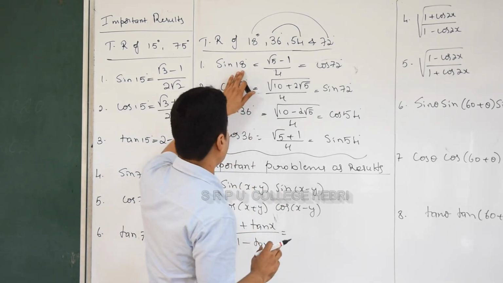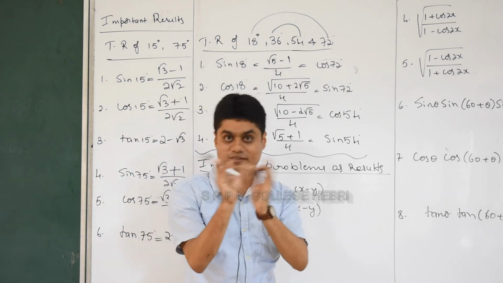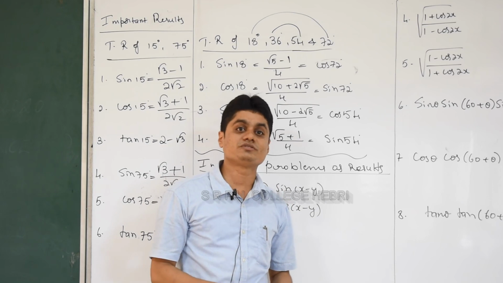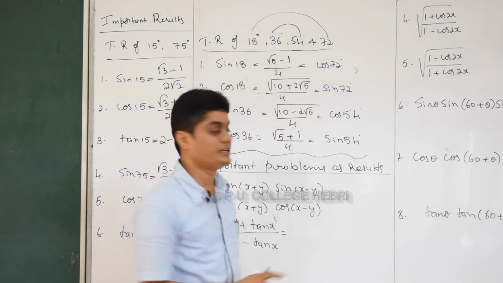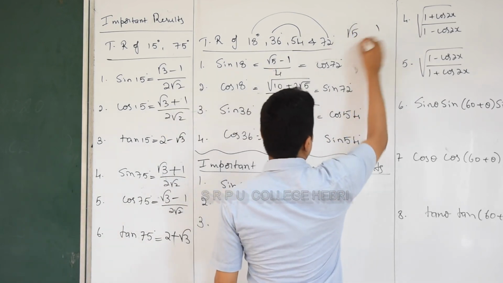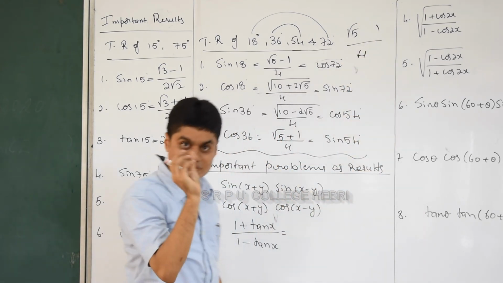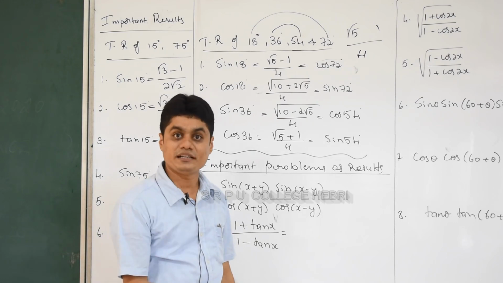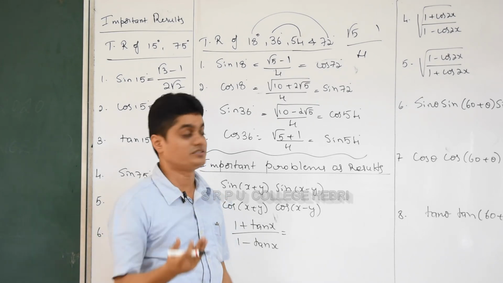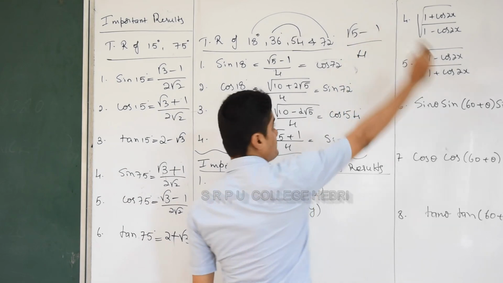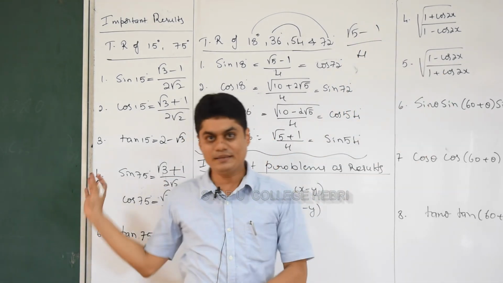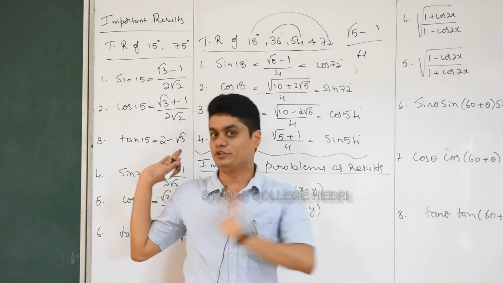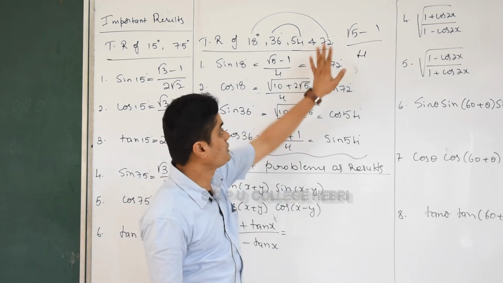See 18, definitely because of subtracting of 2, right? sin of x minus y must have been used. So in sin of x minus y, what is the sign? Minus. Which numbers should you remember? √5, 1 and 4. 18 is a smaller angle, so a smaller angle you will always get by subtraction. sin x cos y minus cos x sin y, so because of that it is minus. Did you understand? The same logic which I used in the previous one, not exactly the same formula, but the logic is the same. So you can remember like this.